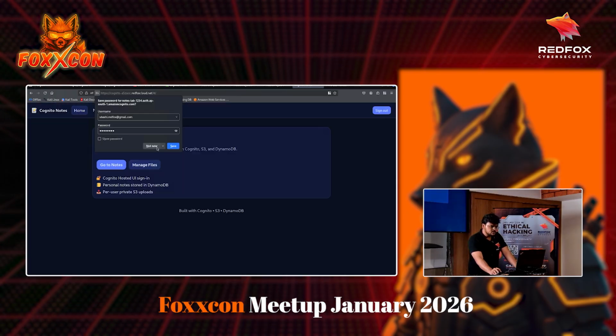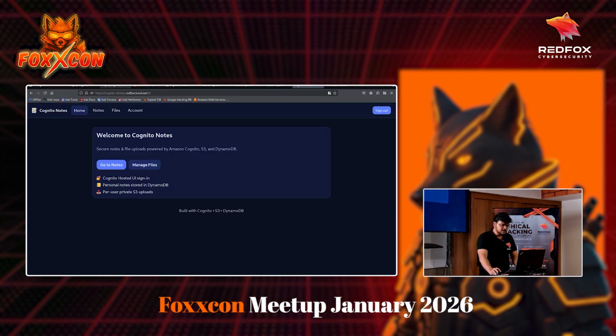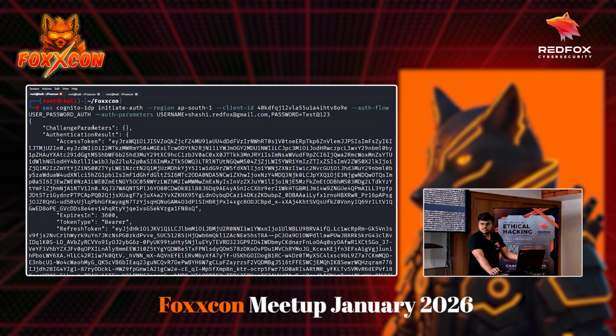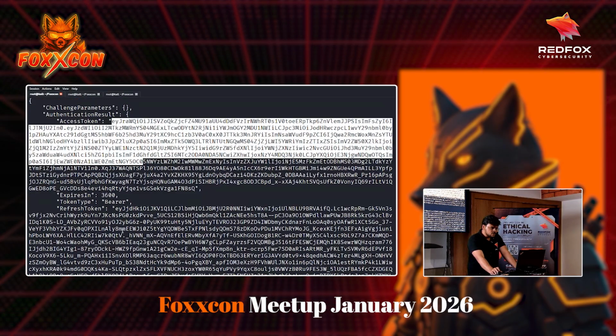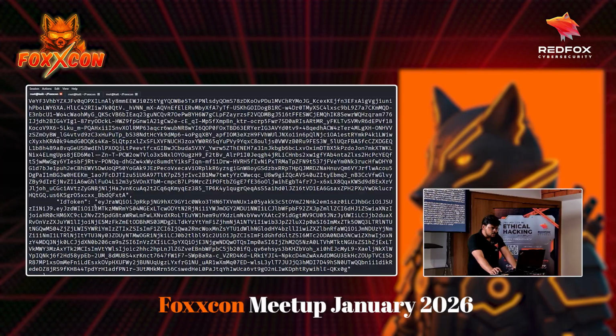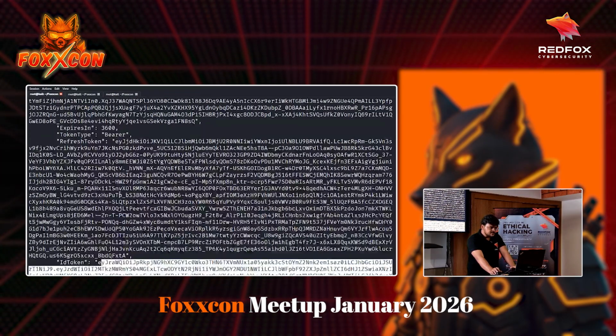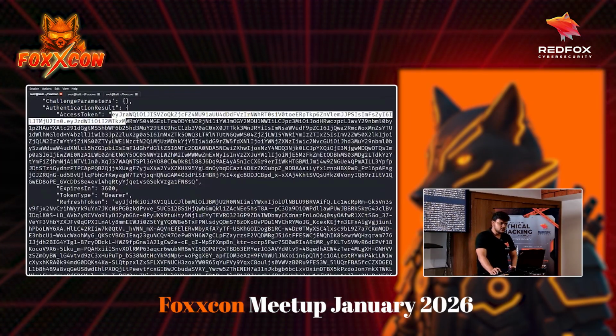Okay, again, behind the scenes it is sending different tokens, but again they are mapped to the same user. Now we have the access token of this user, the refresh token, as well as the identity token. In this case, we are going to use the access token of the user.